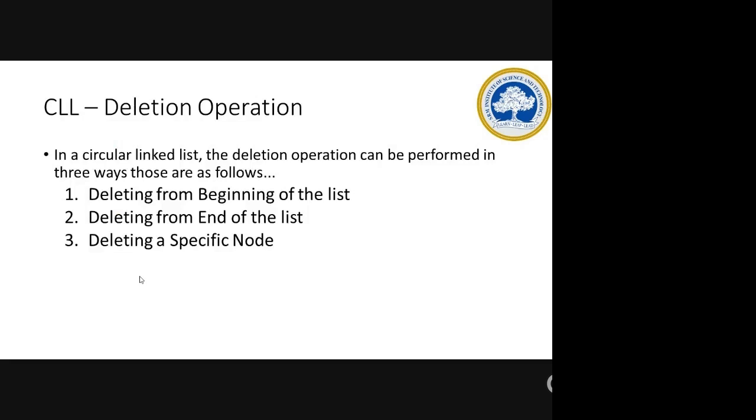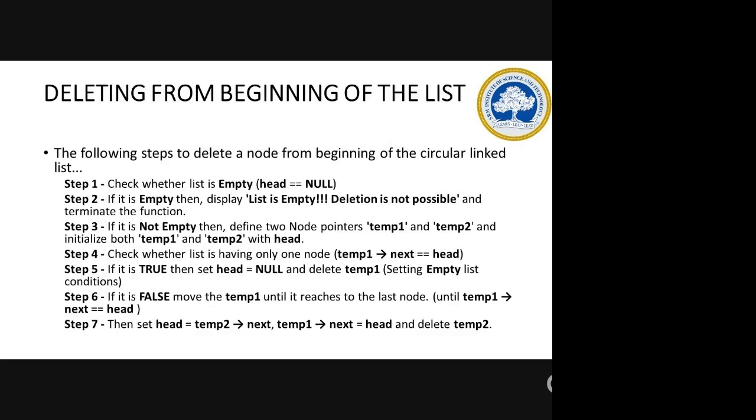Now deletion, same thing: deletion from the beginning, deletion from the end, and deleting at a specific location. In a singly linked list, recall your procedure. If there is only one node, your head will become empty itself. Your head is null, the list is empty, and deletion is not at all possible. That is the main thing.